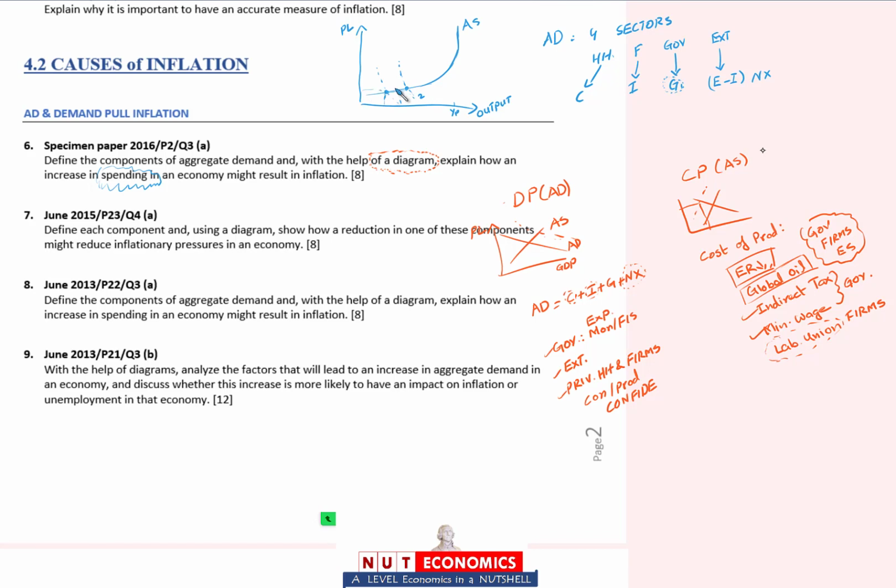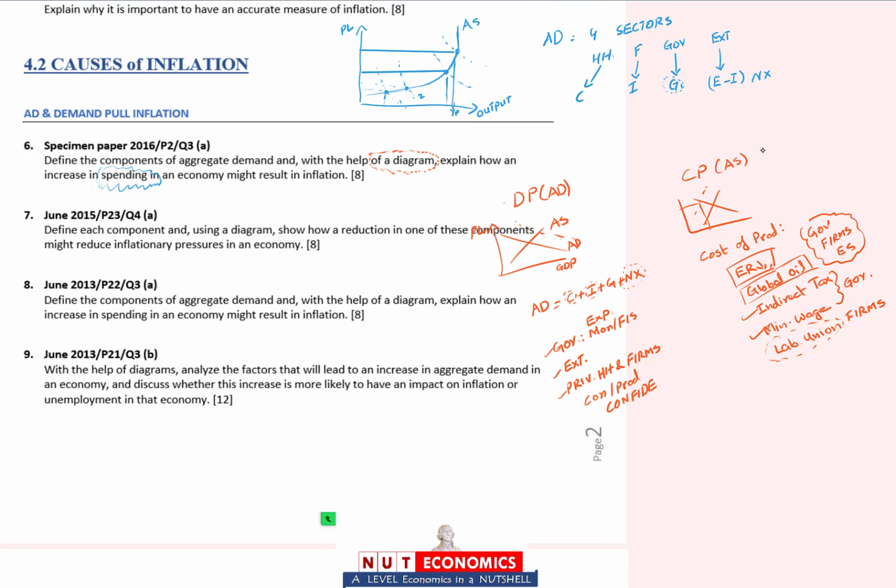On the y-axis you can see there is not so much inflation but output will increase. But if your economy is sitting close to its potential and then aggregate demand or aggregate spending increases, then there will be a lot of inflation. Price levels will increase a lot relative to a very small increase in your GDP.